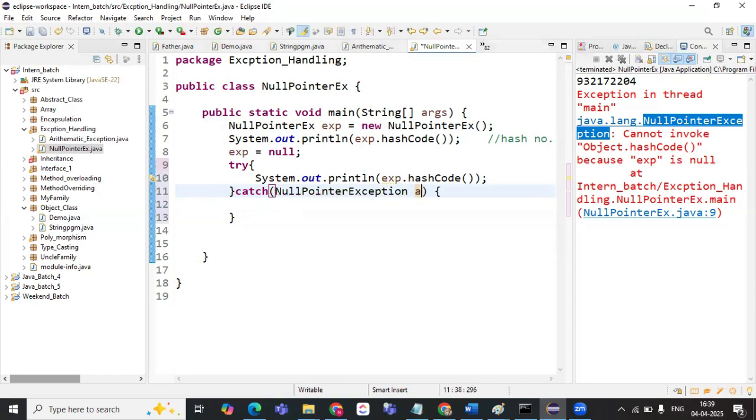I can give A or E, any variable you can give. Okay. So again, once it is handled, we should give the message that the exception which has occurred is handled.